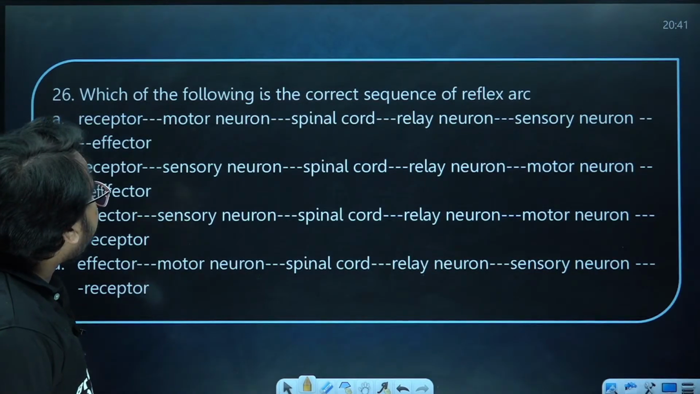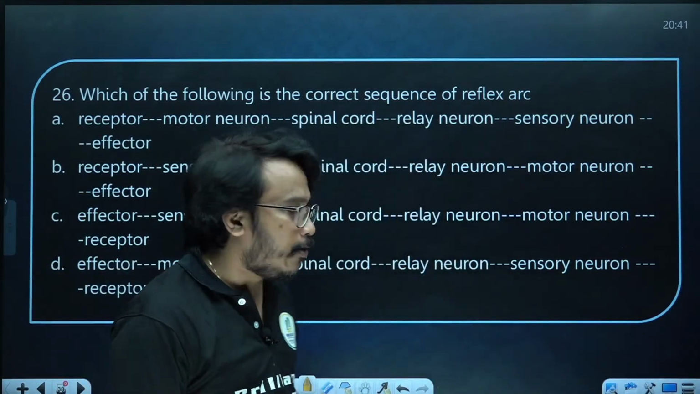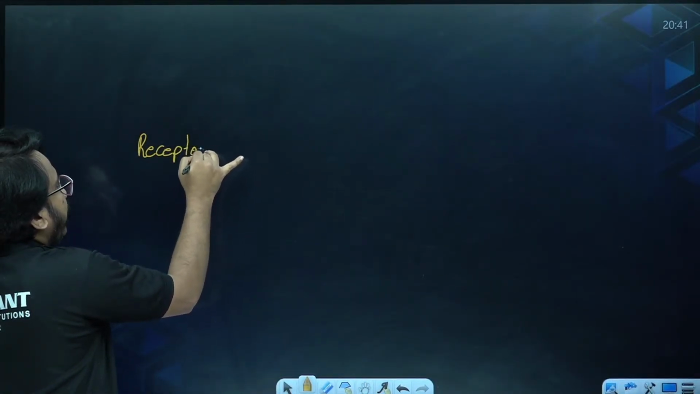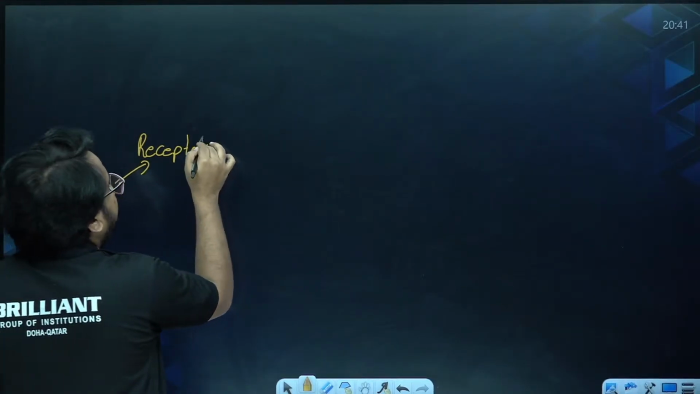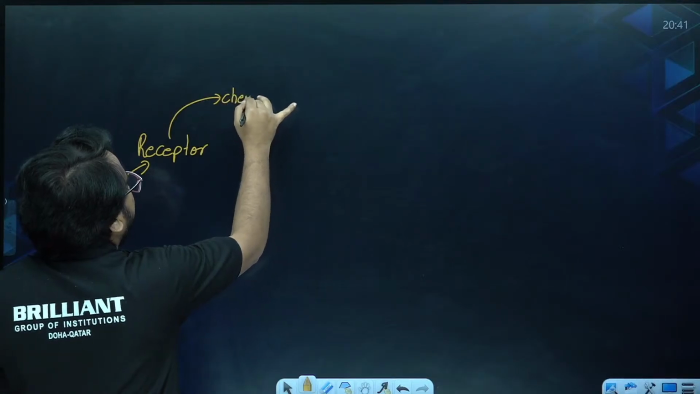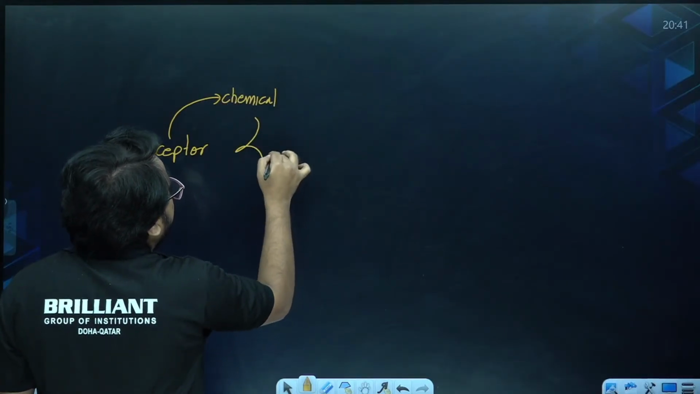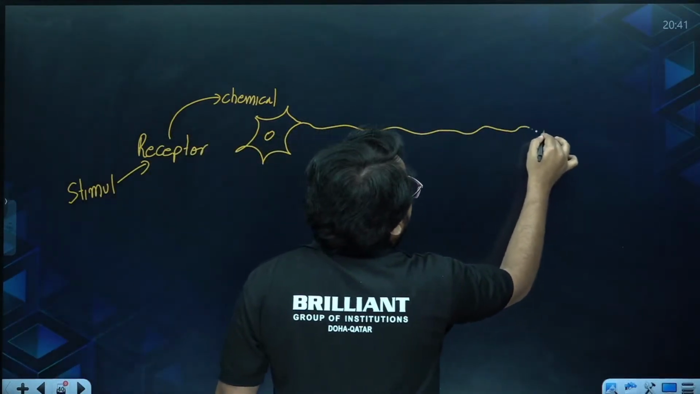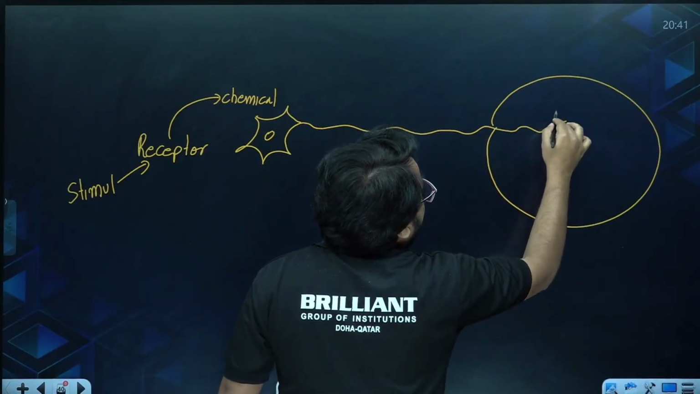Now next one, which of the following is the correct sequence of a reflex arc? When you touch a hot object, you already know what happens. So let's discuss reflex action. Here there is a receptor. When you touch a hot object, there is a stimulus. That stimulus will make the receptors produce chemicals. These chemicals will attach to the sensory neuron, and the sensory neuron will carry a nerve impulse to your spinal cord.